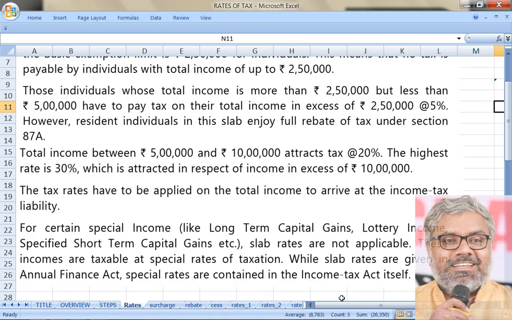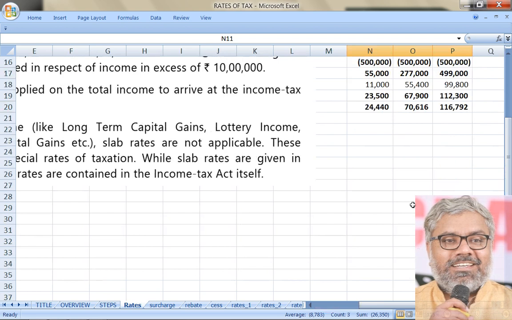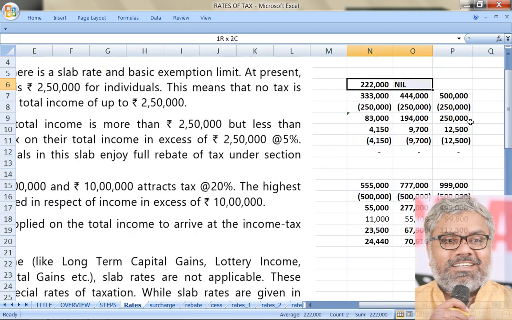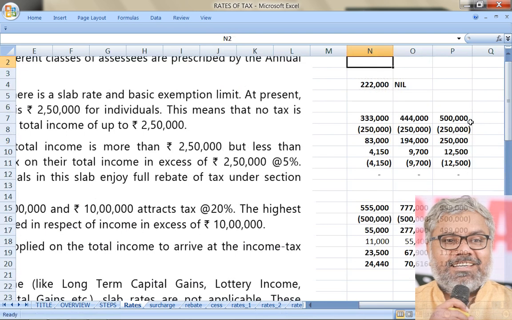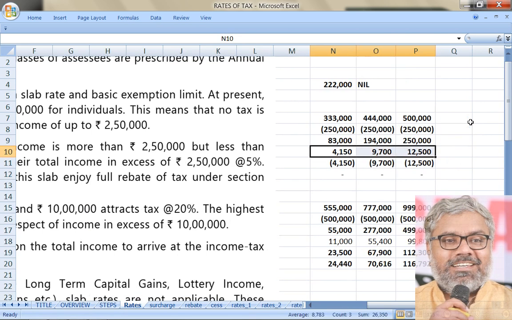That is how income tax has to be calculated if the SSE has a total income of more than 10 lakhs. Once again, let us take the example here. More than 10 lakhs is the SSE's total income. So this first case is a different case where the SSE has an income of less than 2,50,000, automatically nil. Where the SSE has income between 2,50,000 to 5 lakhs, then you have to calculate tax liability, base tax liability. Then check if rebate of 87A is available. Available, then tax liability is still nil. Not available, then whatever the base tax plus 4% cess will become the tax liability.